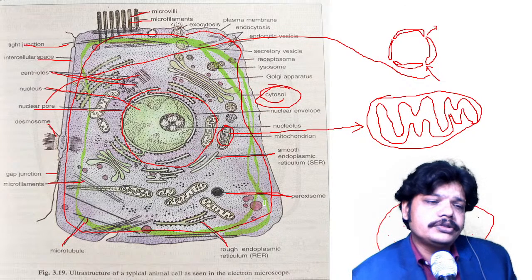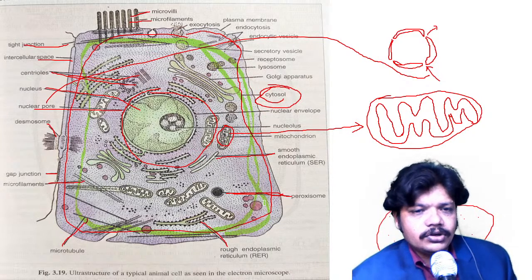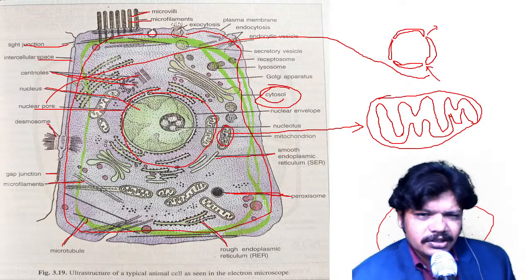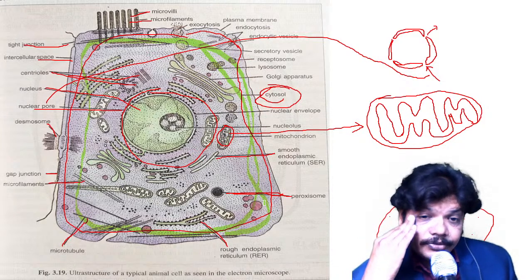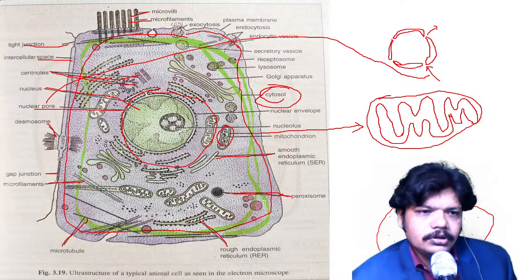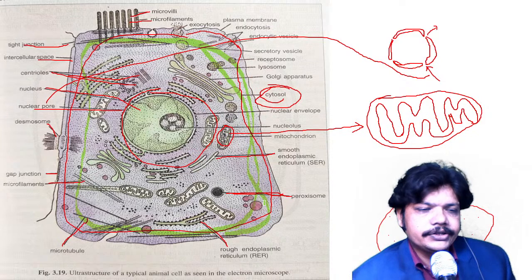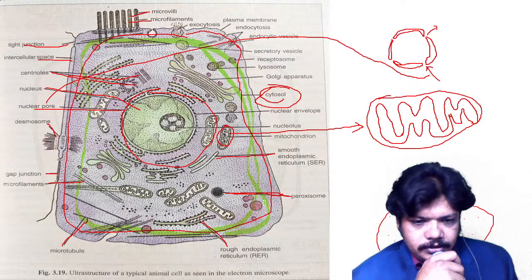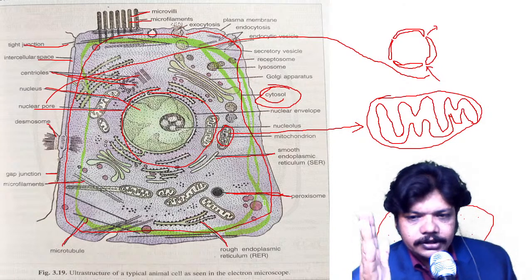Inside the cytosol there are organelle structures, various kinds such as the nucleus, endoplasmic reticulum, ribosome, lysosomes, mitochondria, Golgi apparatus. These organelles are embedded in the eukaryotic cell.